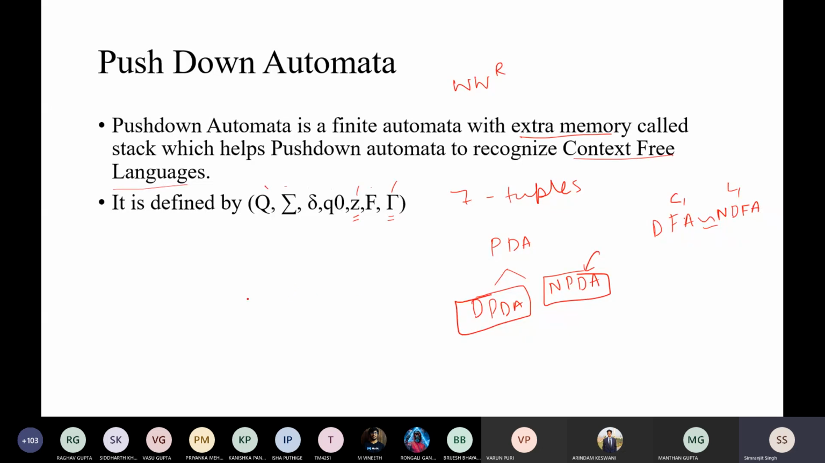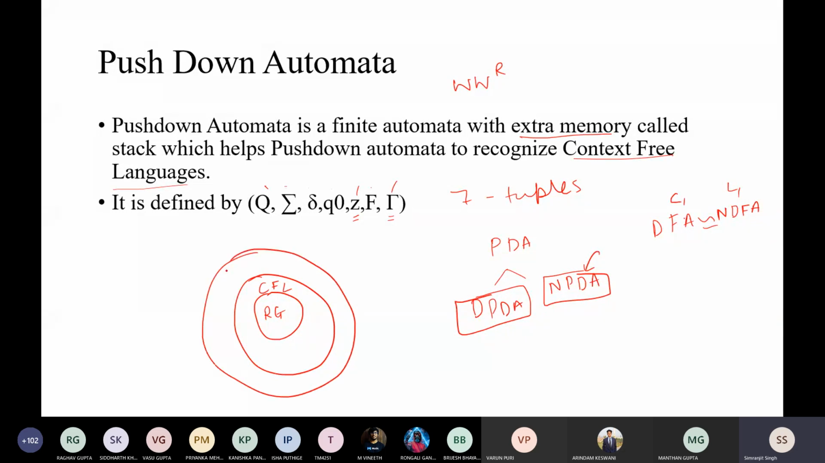So the diagram that I have told you now becomes: this is your regular language. Now this is your context-free language, and this is your non-deterministic context-free language. So there is something called NCFL. That DCFL is accepted by your deterministic pushdown automata, and this CFL is accepted by your PDA. So it is also termed as NPDA, sorry for that, this is NPDA.